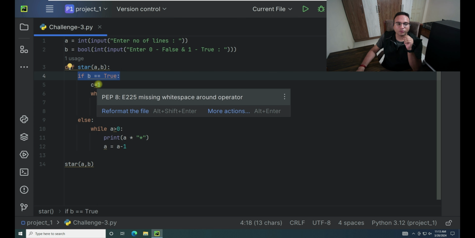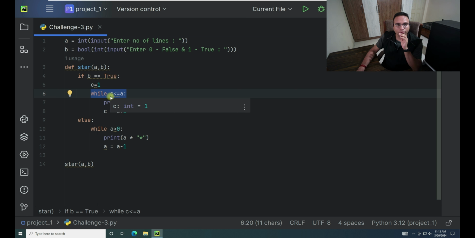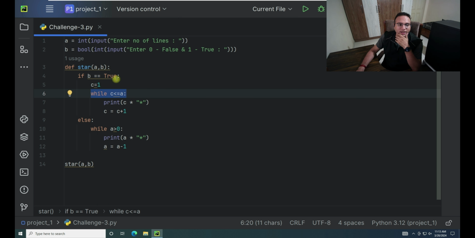So that was the reason we have to get it defined over here itself. Now, what we have to do here is, we can see while C is less than equal to A, it means that till the value of C is less than equal to A, this while loop will be working. Initially the C value is 1 and the B value is taking as 5, so this will be 1 and this will be 5, this will be true. Now it's going inside of it.